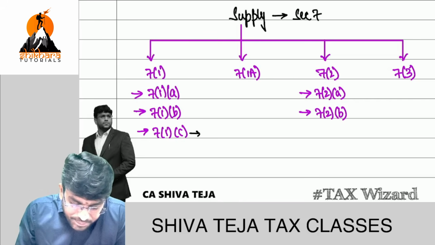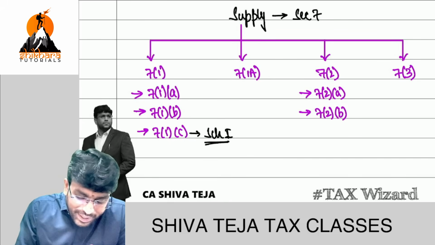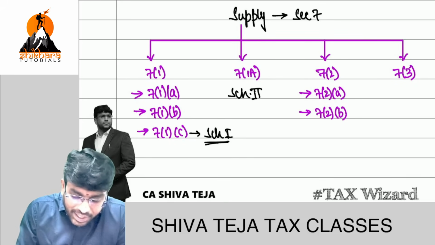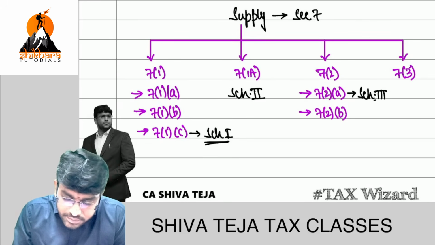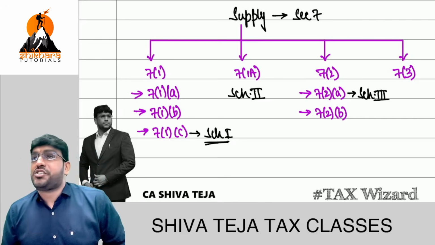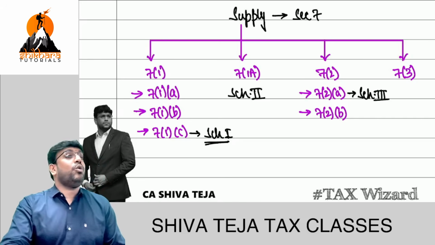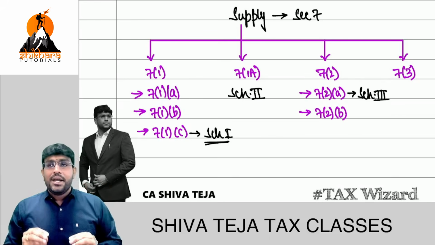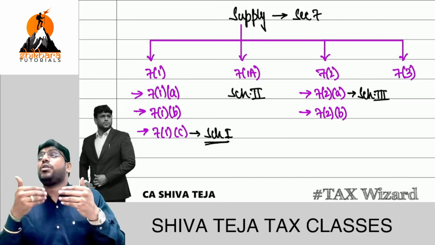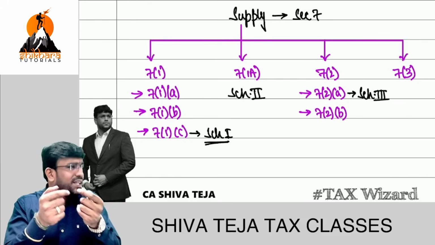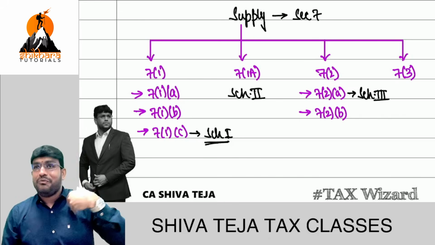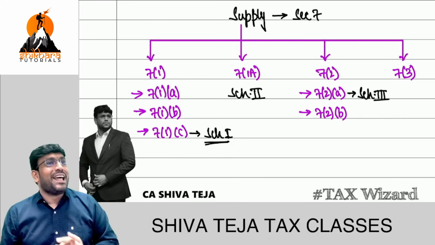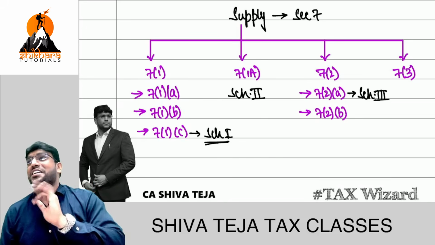Now listen here, important line, please see here. 7(1)(c) concept is dealt with by Schedule 1. 7(1A) is dealt with by Schedule 2. 7(2)(a) is dealt with by Schedule 3. Now, what is Schedule 1, Schedule 2, Schedule 3? I will tell you. Listen. Schedule 1 talks about transactions which are regarded as supply, even though there is no consideration. Consideration is not there, money is not there, still it is supply. Generally, money is there only. We are not interested in paying GST there. We are talking about special cases where money is not there, still pay GST.